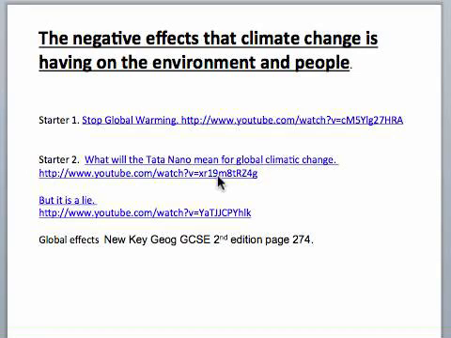Okay, so this section of work requires you to look at the negative effects of global warming. The important thing to understand here is the syllabus requires you to look at the effects on the environment and the people. So quite often the question will specify either the environment or the people. So if it asks for people and you purely talk about the environment, that's going to be a bit of a problem and will probably mean that you wouldn't get full marks for the question.